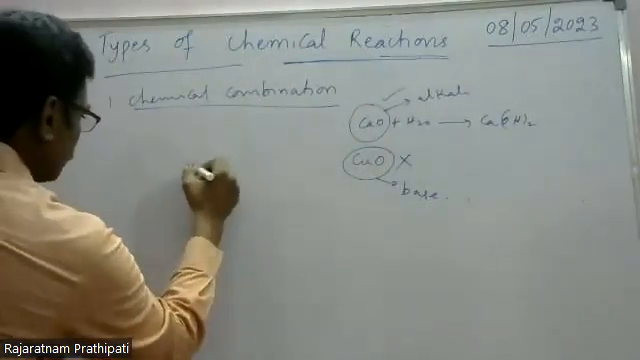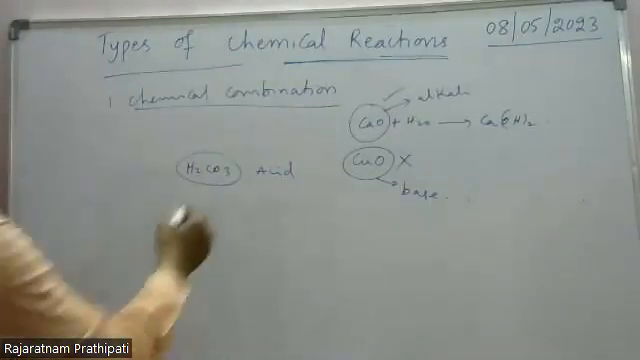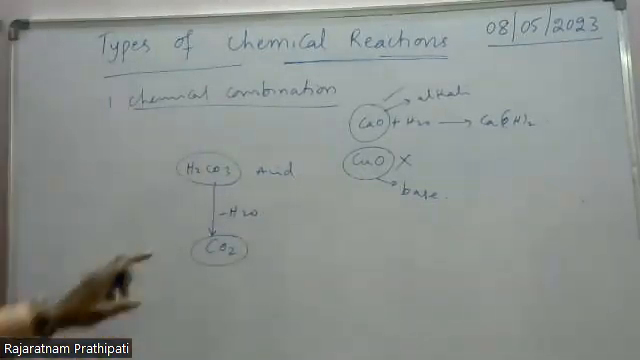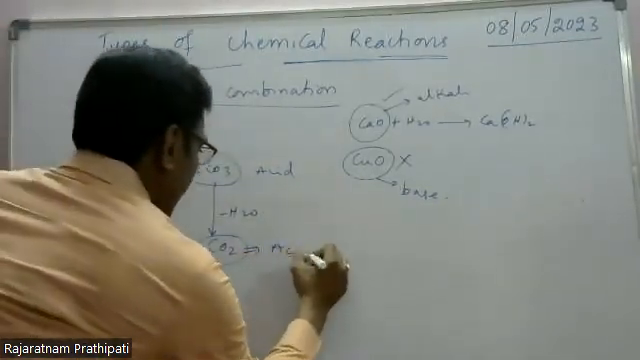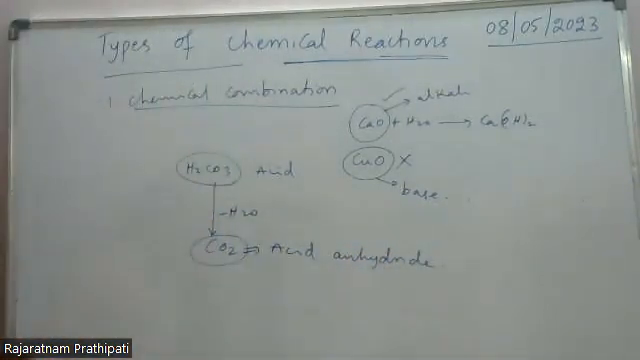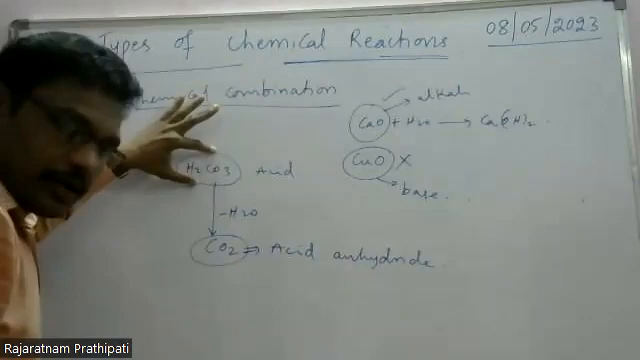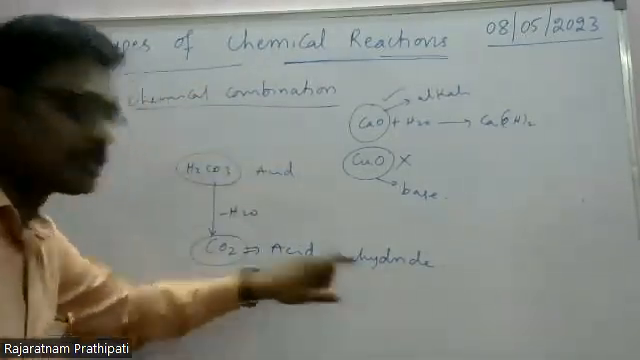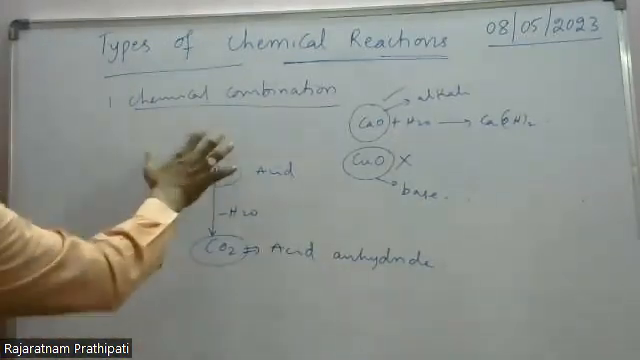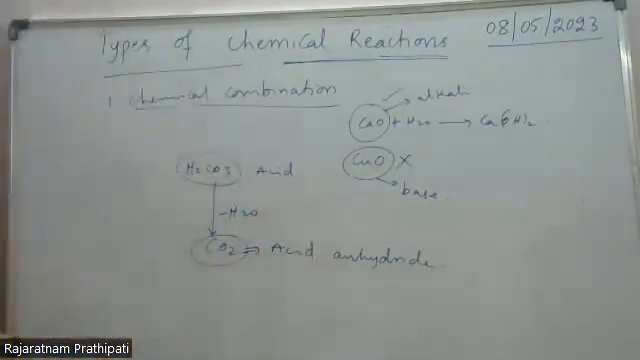Similarly, here H2CO3. This is what? Acid. If you remove water, you get what? Carbon dioxide. This carbon dioxide is considered as acid anhydride. Acid anhydride means, this is an acid, and if you remove water, anhydride means without water. Elimination of water. From acid, if you remove water, you get acid anhydride.